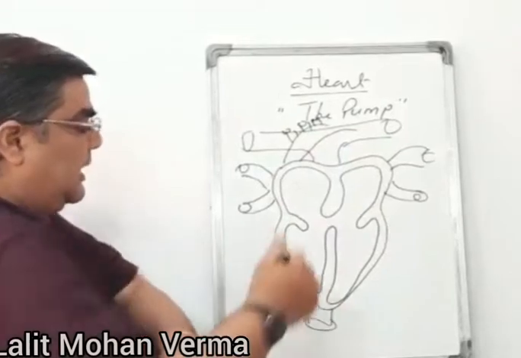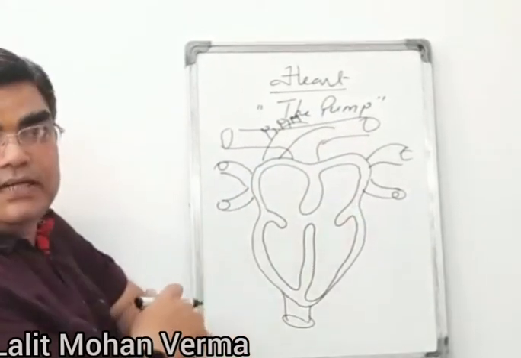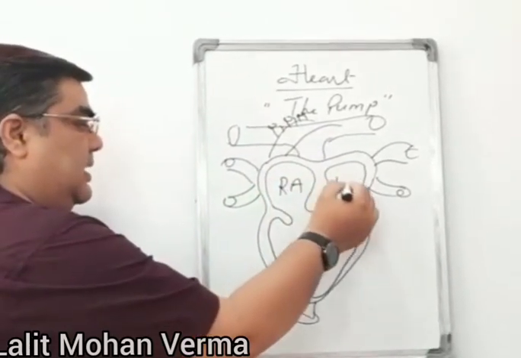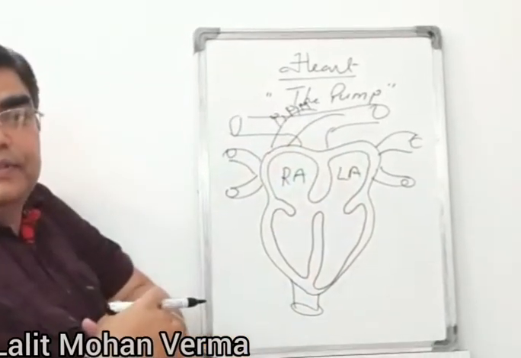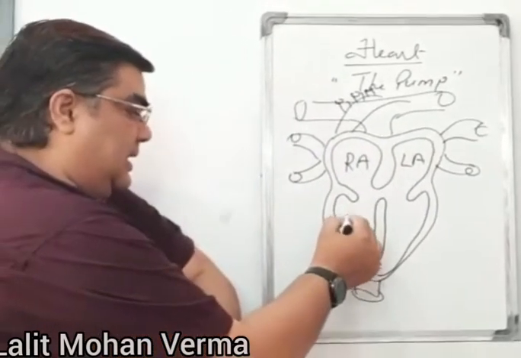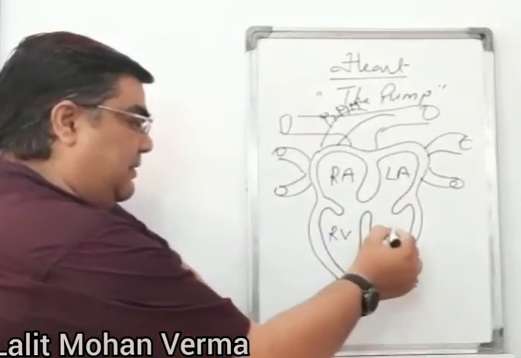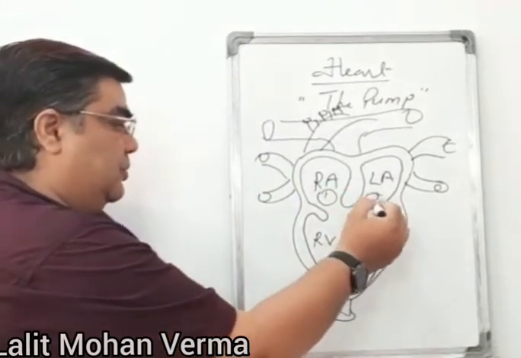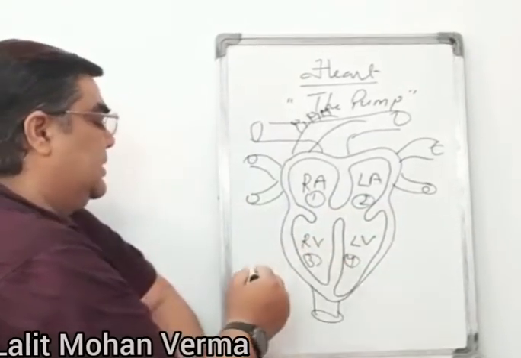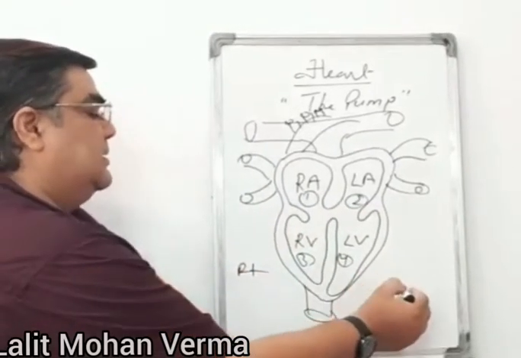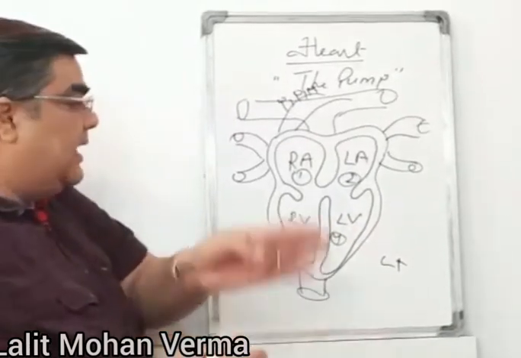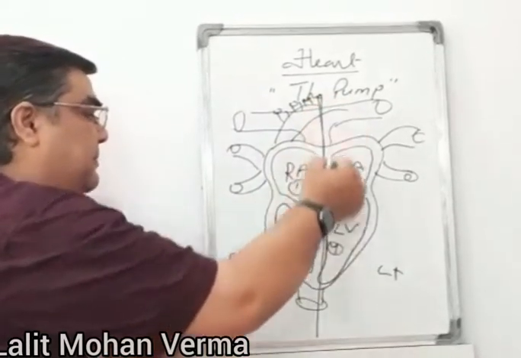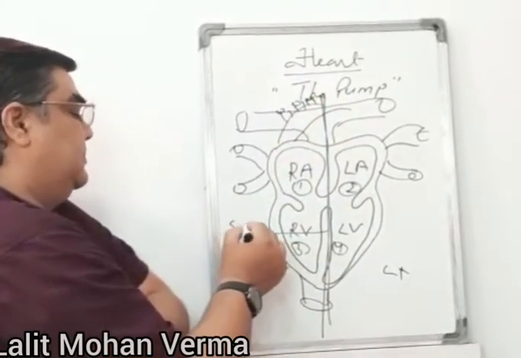Now the upper part is called the auricle. This is the right auricle or right atrium, this is the left auricle or left atrium. And this one is the right ventricle, this one is the left ventricle. So four chambers: 1, 2, 3, 4. This is the right side, this is the left side. And the blood is separated in the chambers by a septum. This is the septum.